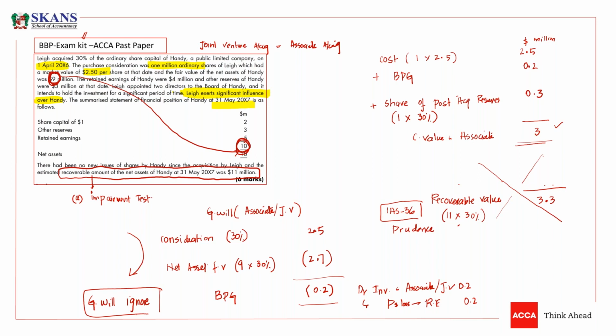Why are we calculating goodwill? To understand whether there is a bargain purchase gain or not. If there is a bargain purchase gain, then we will record it, otherwise we will just ignore the goodwill. In other words, we are making the goodwill working to calculate bargain purchase gain. If there is a bargain purchase gain, we will add it, and if there is none, then we will ignore it.